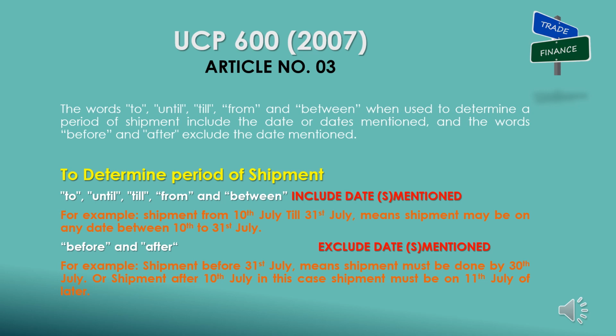If terms before or after are used, dates should not be included. For example, shipment before 31st July means shipment must be done by 30th July. Or shipment after 10th July, in this case shipment must be on 11th July or later.